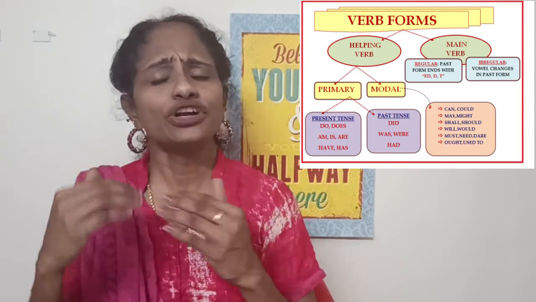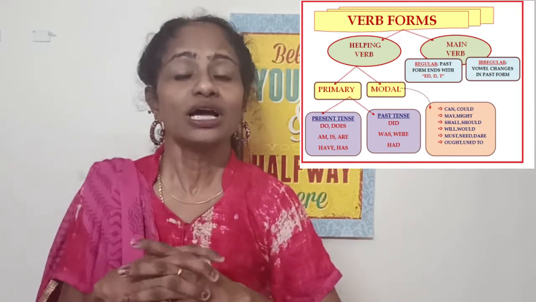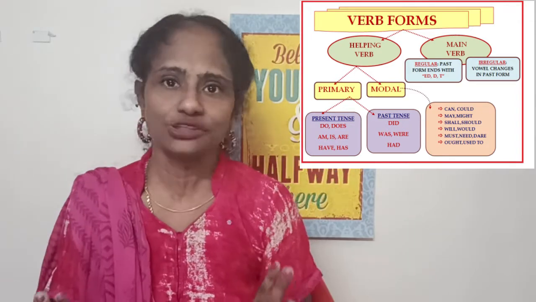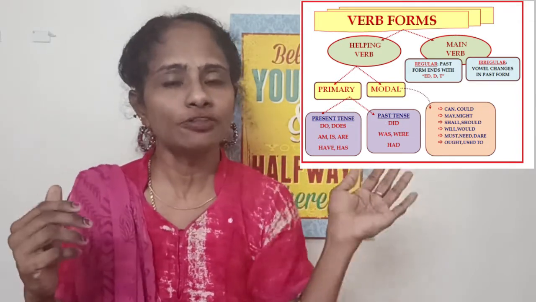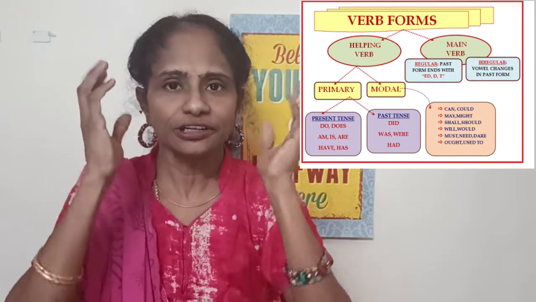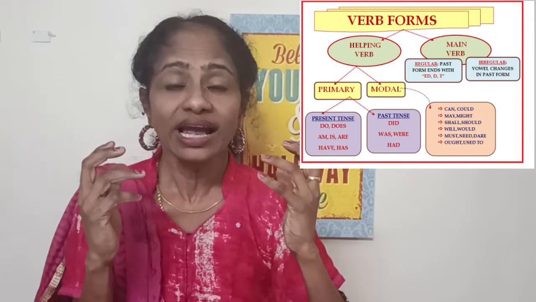So I'm going to show you a list of verbs. Looking at the list of verbs, you will know, or you have to learn. There's no shortcut. People who come from a completely English medium continuously keep listening to English.